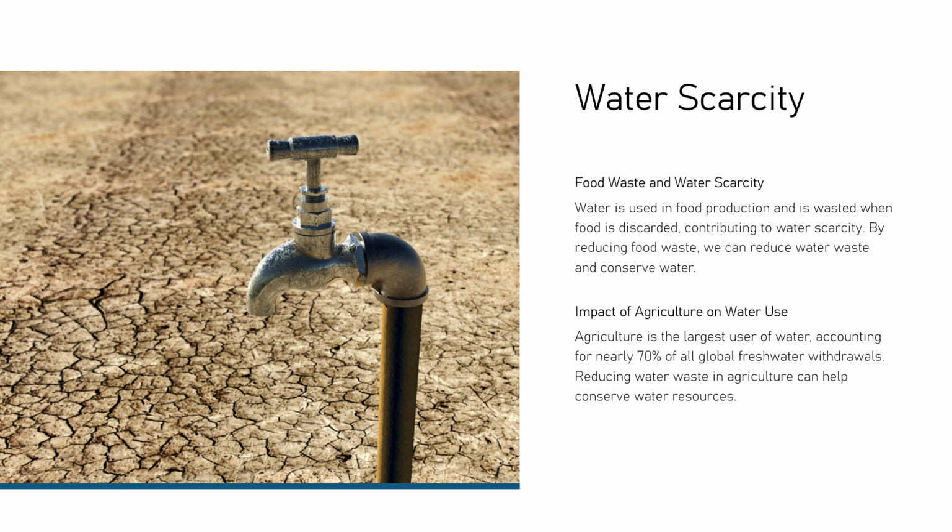Impact of agriculture on water use. Agriculture is the largest user of water, accounting for nearly 70% of all global freshwater withdrawals. Reducing water waste in agriculture can help conserve water resources.